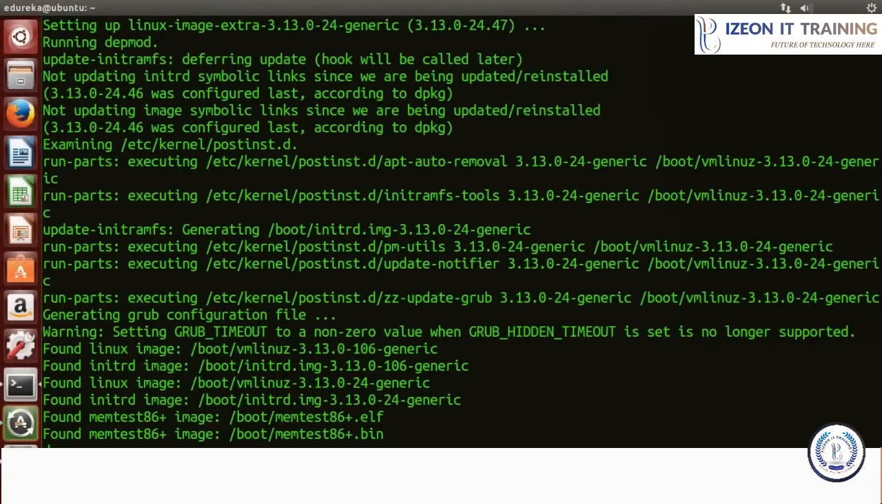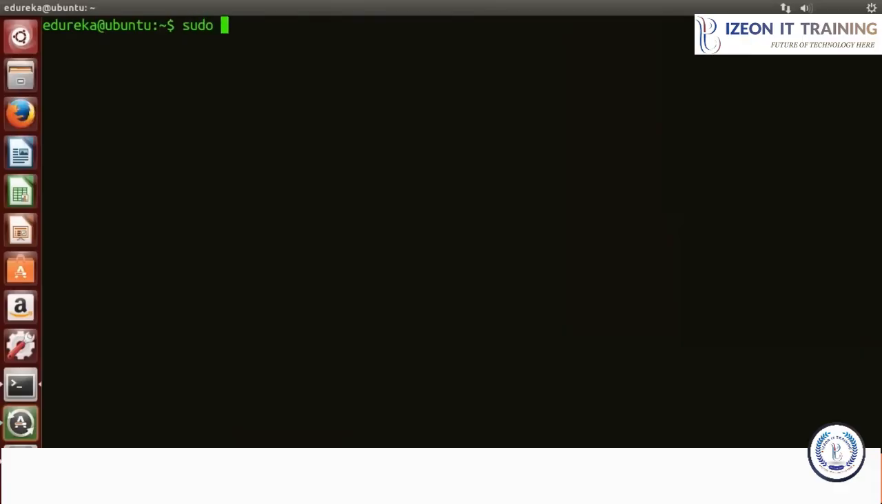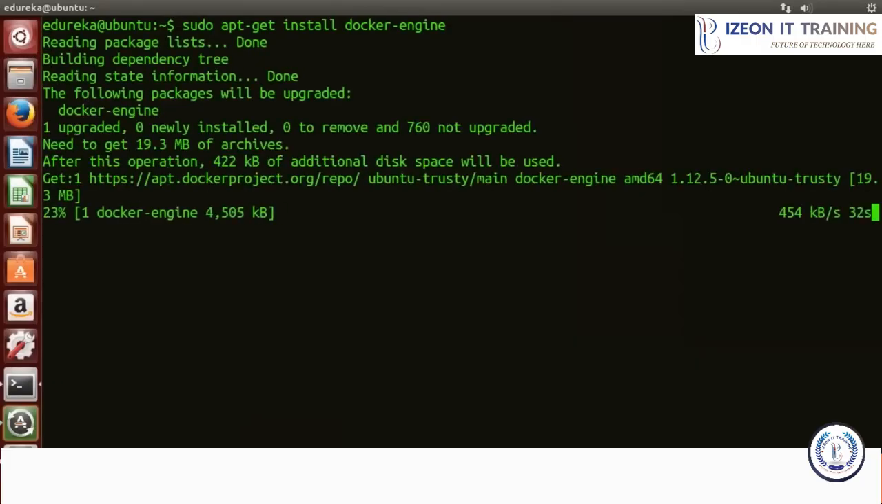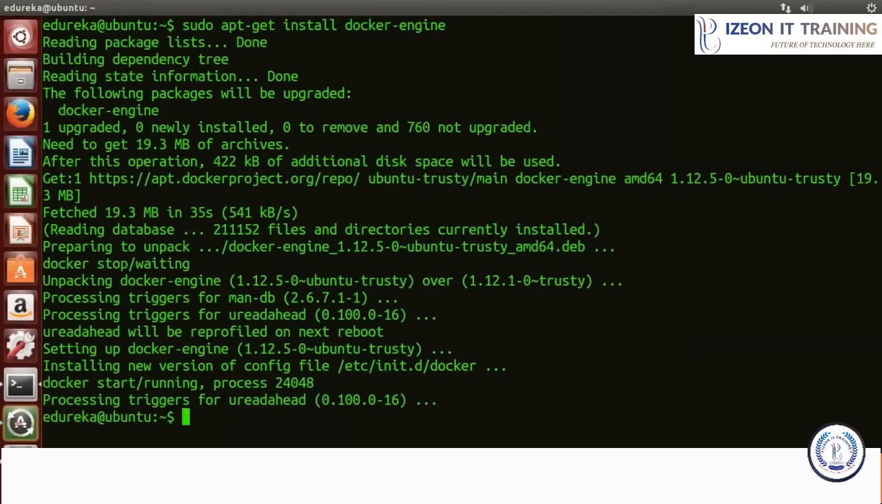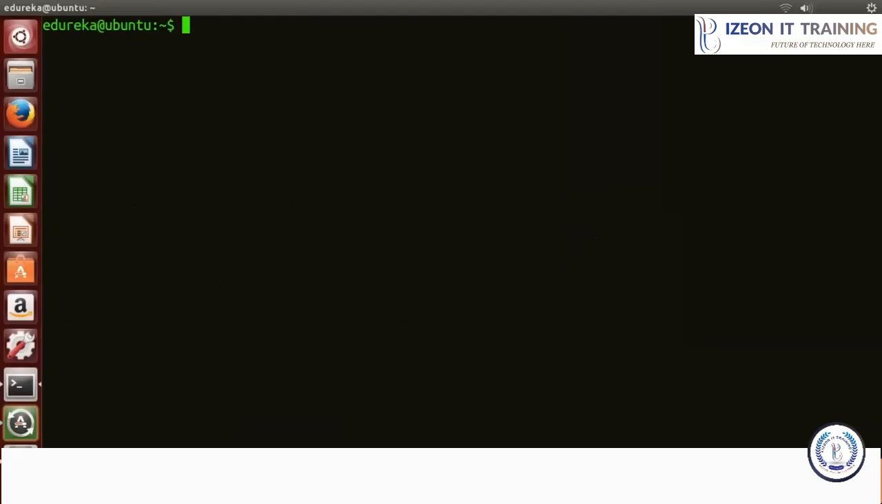So let us go ahead and install Docker. So for that, I'll type sudo apt-get install docker-engine. So we have successfully installed Docker. If you want to install Docker on CentOS, you can refer to the CentOS Docker installation video. Now we need to start this Docker service. So for that, I'll type sudo service docker start. So it says the job is already running.